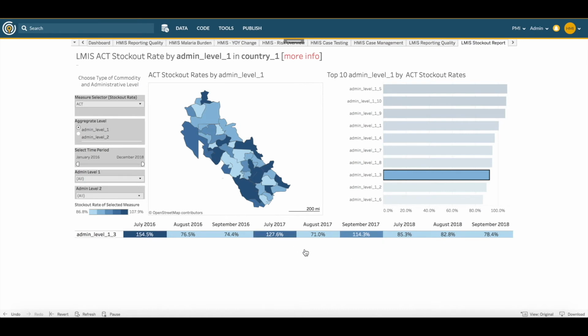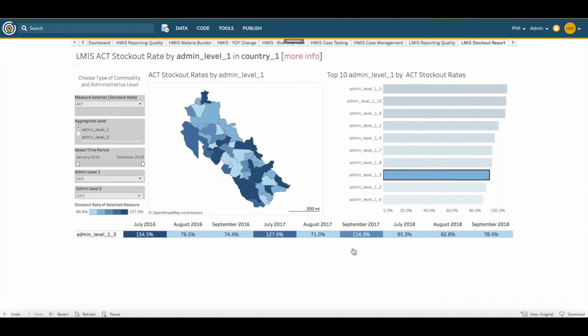When we scroll down and look at the chart here, we see that there were stockouts in July of 2017 and September of 2017. So this admin level reported stockouts in July and September, which was right before and right after the higher confirmed cases of malaria in August of 2017.